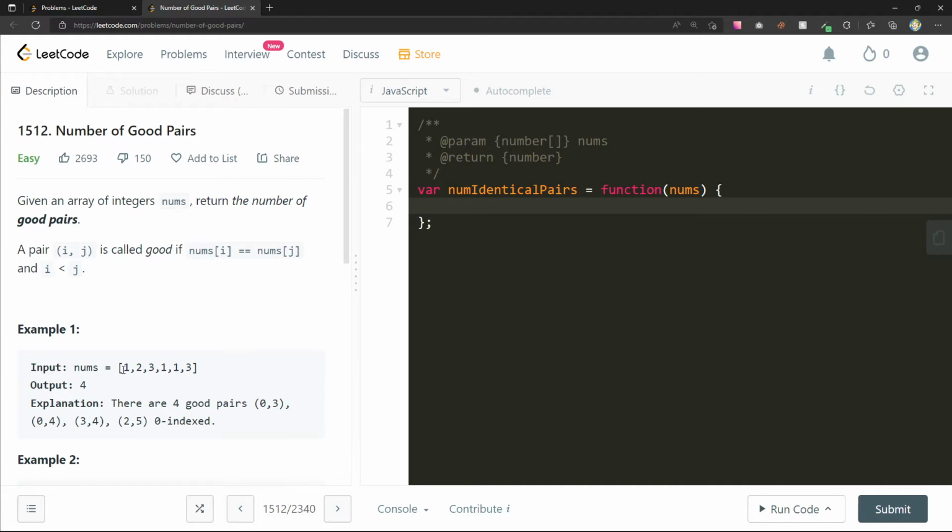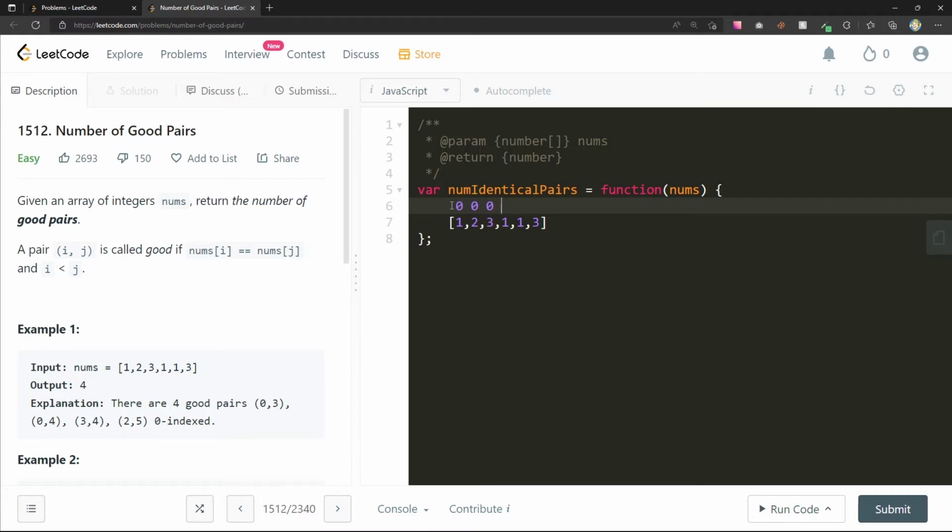When I'm at the first one, I haven't seen any ones before. When I'm at 2, I haven't seen any twos before. When I'm at 3, I haven't seen any threes before.